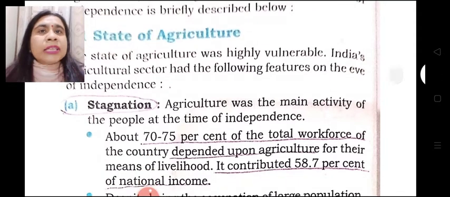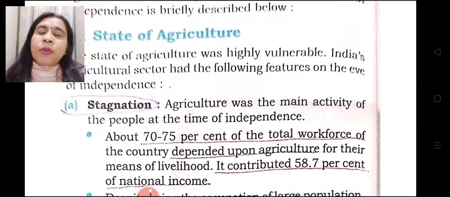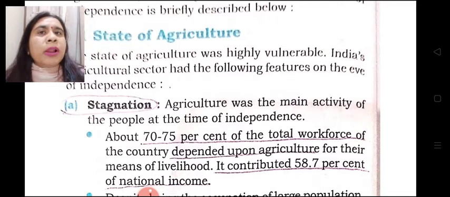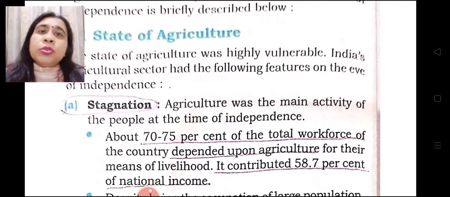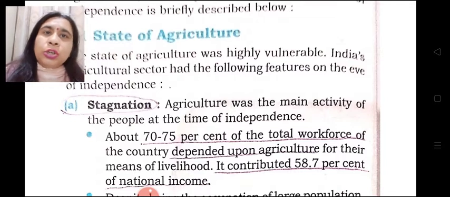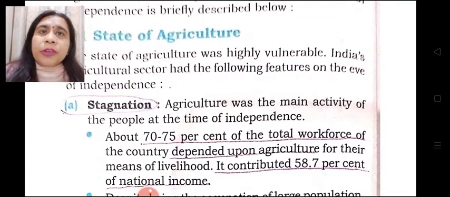First of all, as we had already learned, the condition of the Indian economy was deplorable and stagnant. So was the state of agriculture. Agriculture was suffering from stagnation, which means stability, and there was no growth.